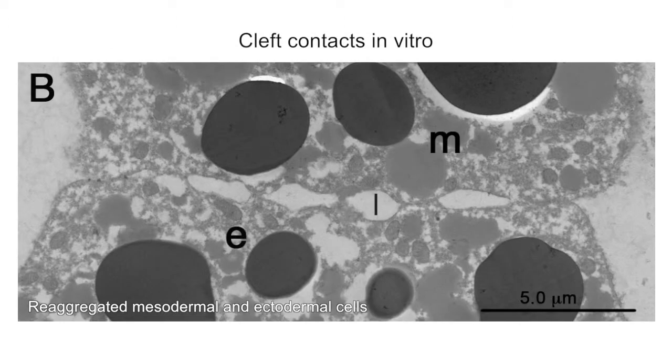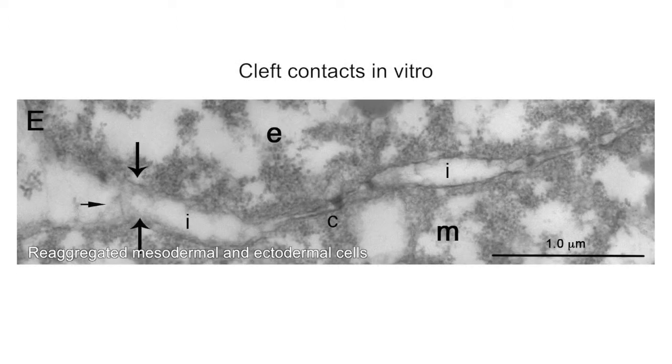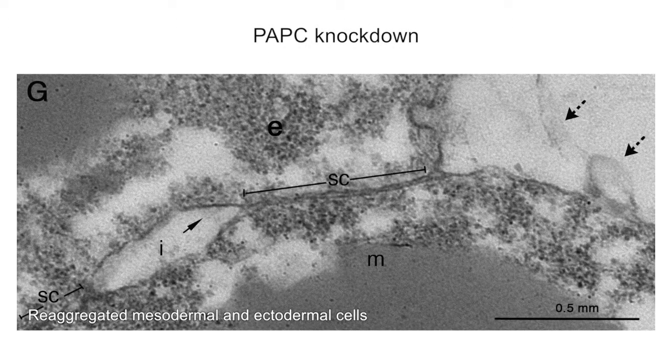And then we did the same thing in cell pairs, and found that the same situation was observed here. We had close contacts, but mostly we had wide separation distance between the two cells. These minimal contacts could allow mesoderm cells to remain separate from the ectoderm, but successfully attach and migrate across it. In the absence of PAPC, the number of close contacts was greatly increased. But how does PAPC promote cleft formation and tissue separation?